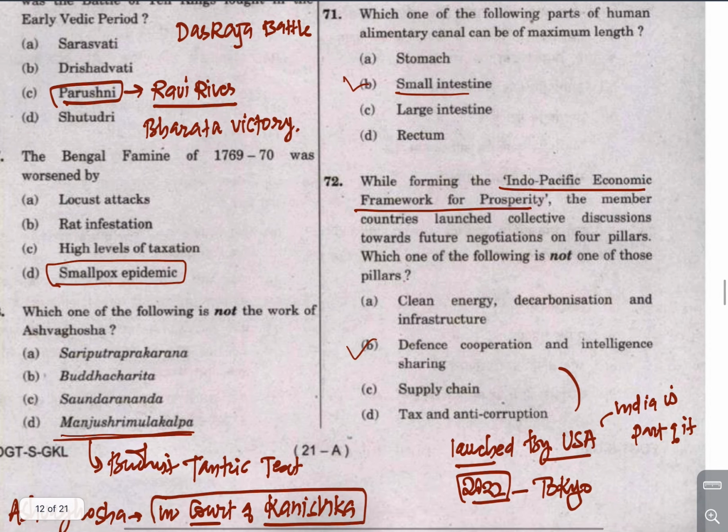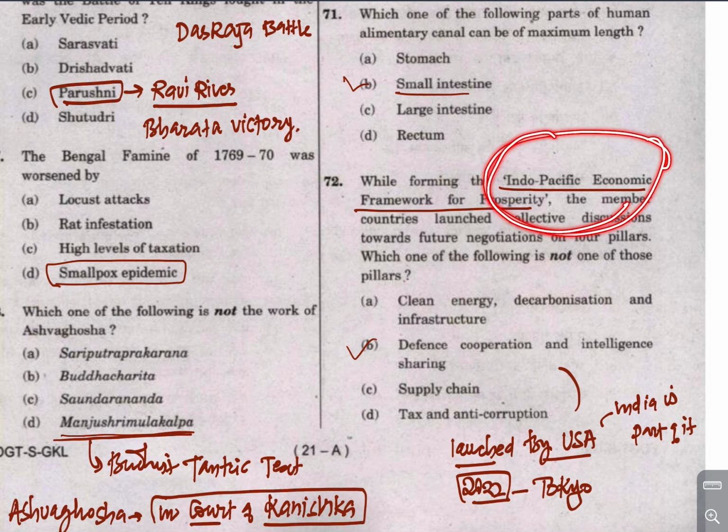Now Indo-Pacific Economic Framework for Prosperity. So unlike Quad, this is not a defense cooperation, rather it is an economic cooperation, which covers economic and environmental cooperation, where clean energy, decarbonization and infrastructure were focused.